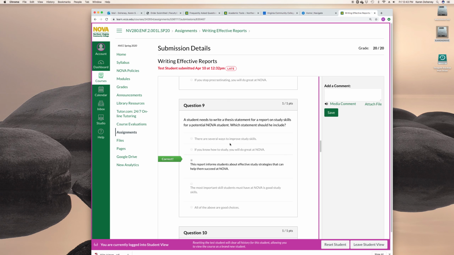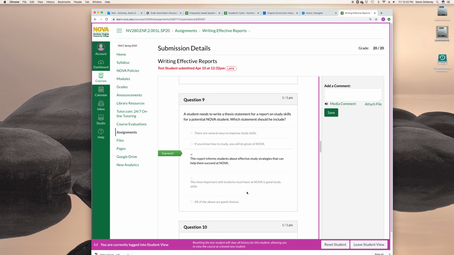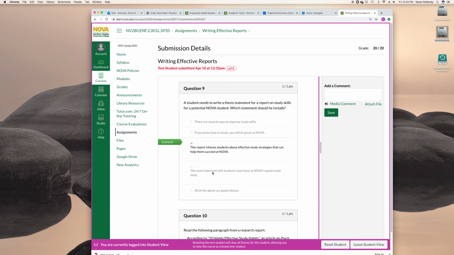It's too vague. It's not specific enough. Again, if you know how to study, you will do great at NOVA. Can't do that one, it has "yous" in there. Not okay for a report. And then, "the most essential, important skills students must have."